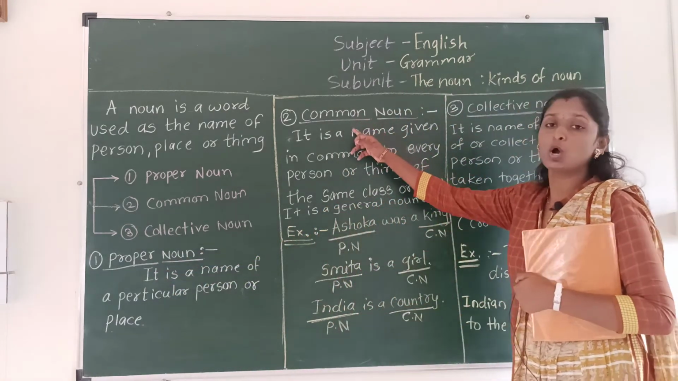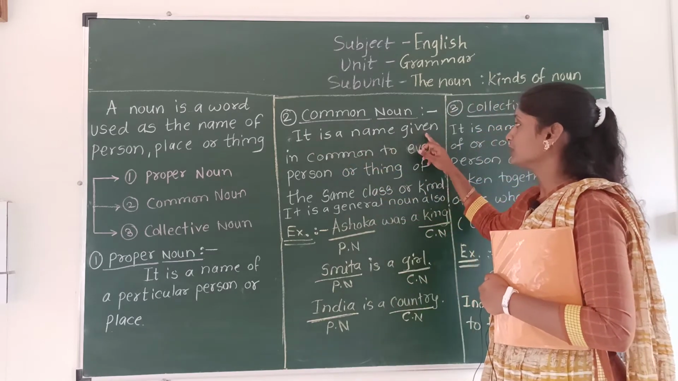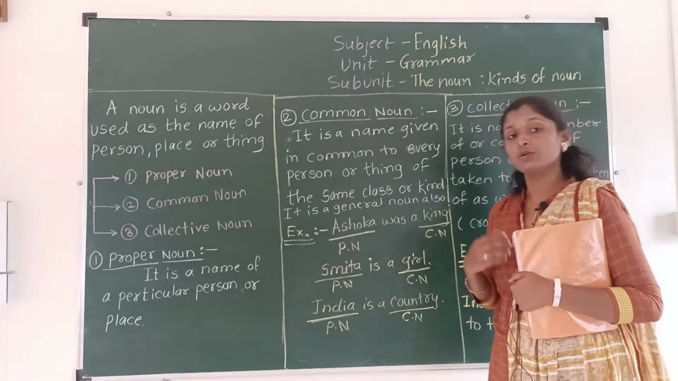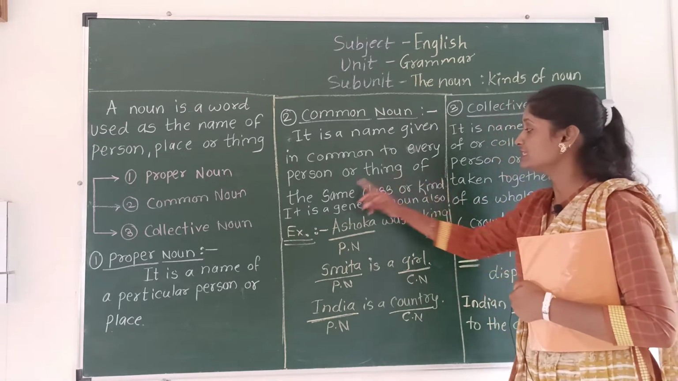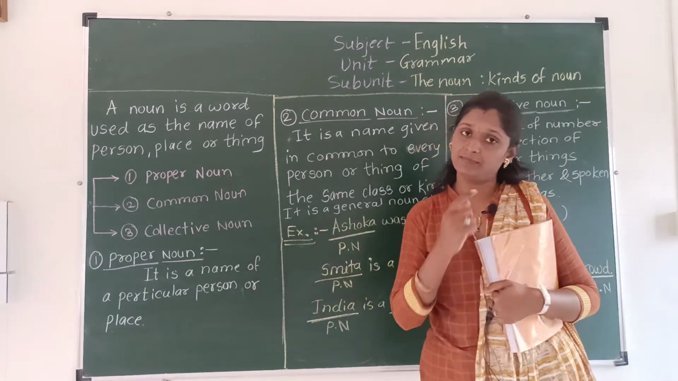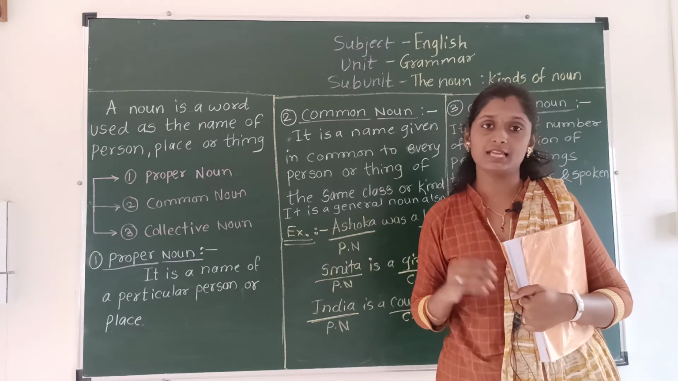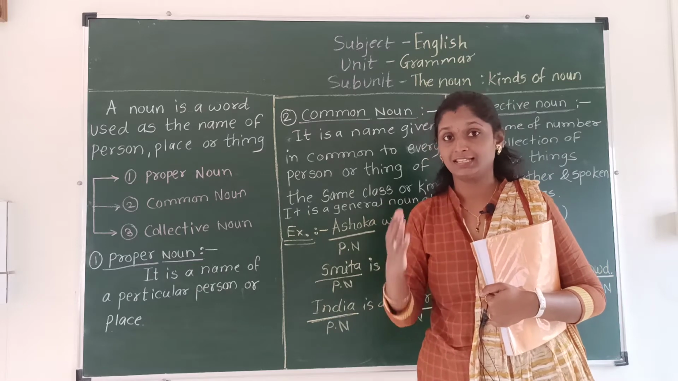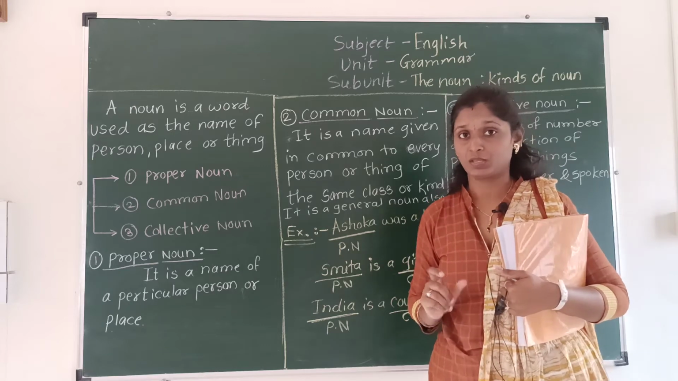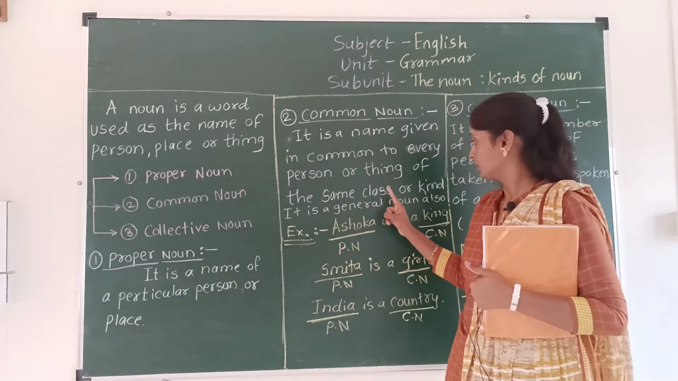Now next is common noun. Common noun means what? It is a name given in common to every person or thing of the same class or kind. Let's see the same example one more time. In your class, if there are girls and boys, girl is a group of girls. So you can't say a specific girl's name. There is a group of girls. So girls is a common noun.